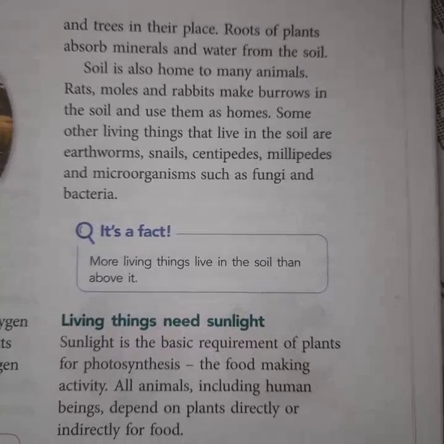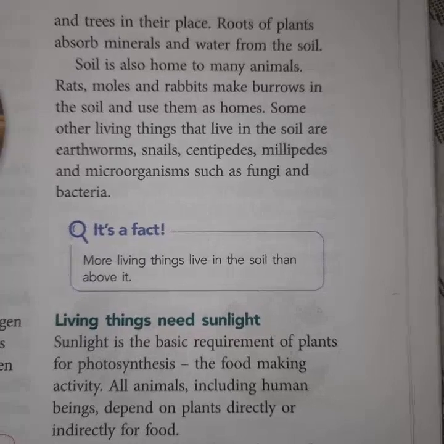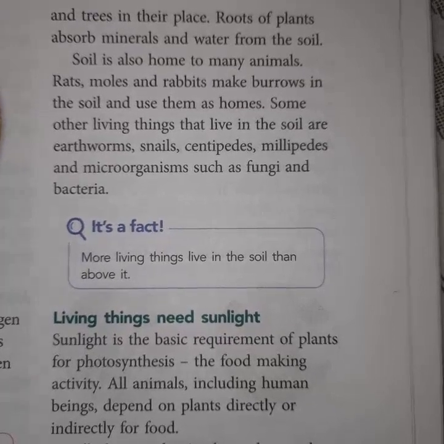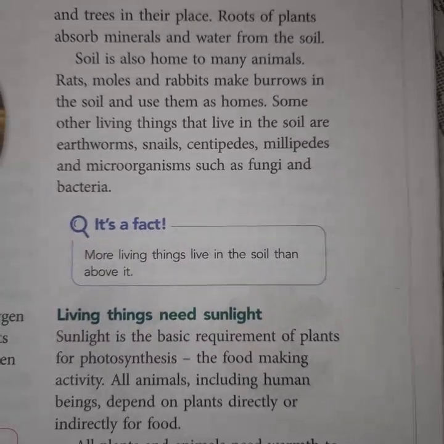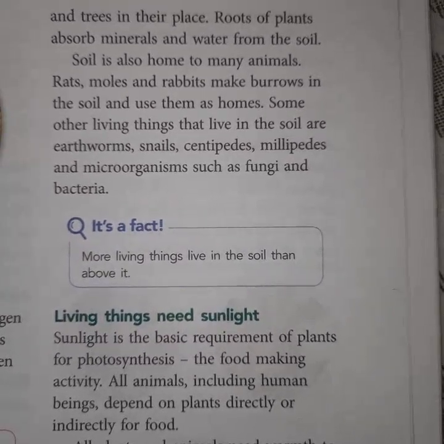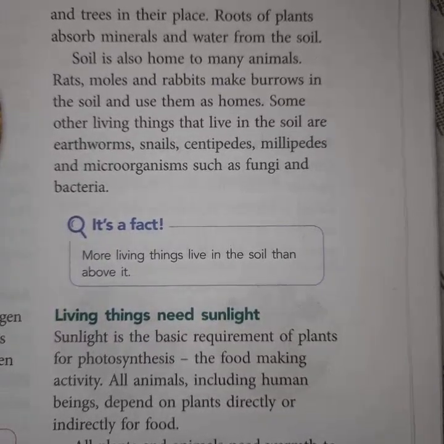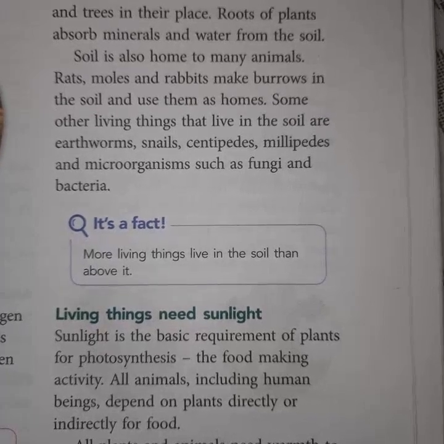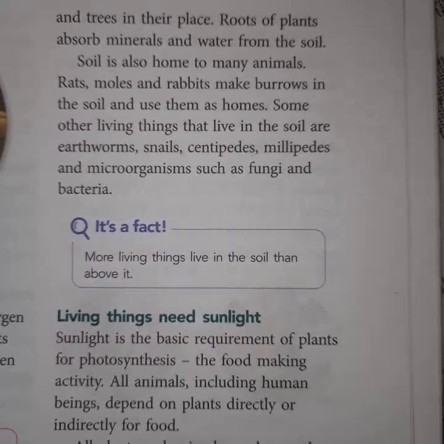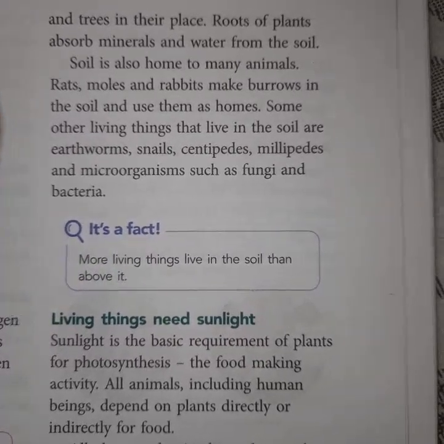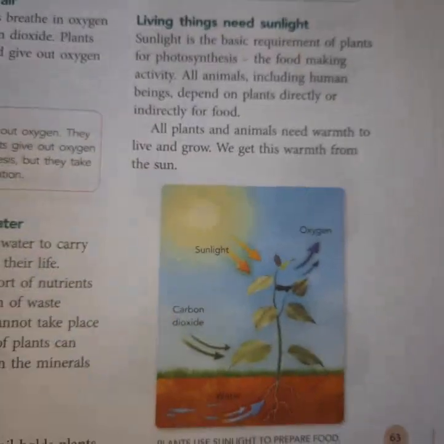It is the house for many microorganisms such as fungi, bacteria, and for other living things such as earthworms, snails, centipedes, millipedes. And in the soil there are a number of nutrients, minerals, and those minerals are very helpful for the growth and development of all the green plants. So soil is very helpful for the proper growth of the plant. Now see the next point.